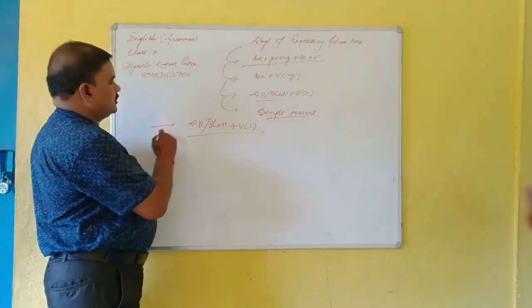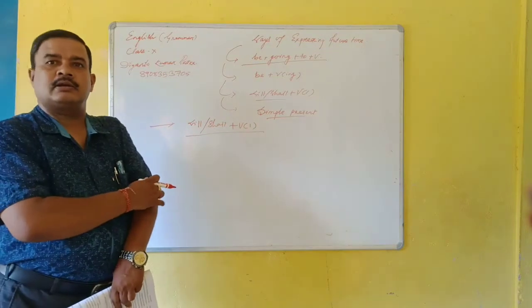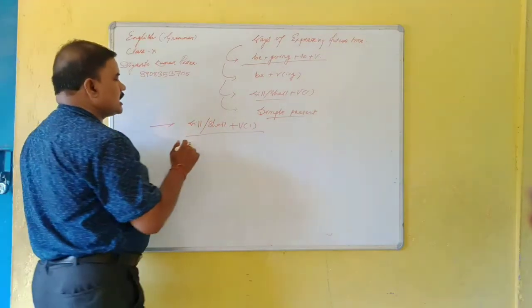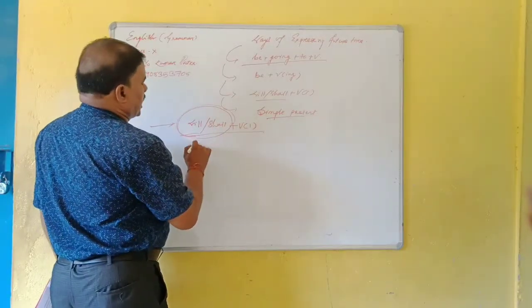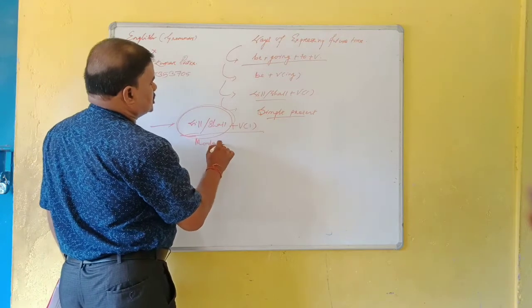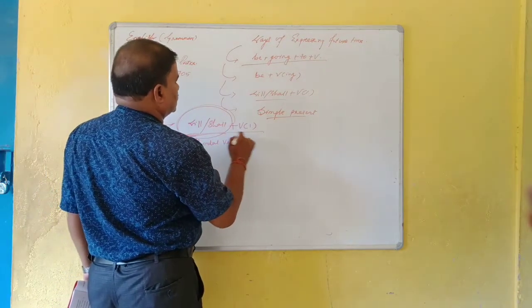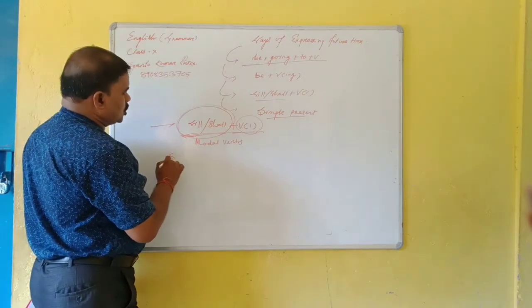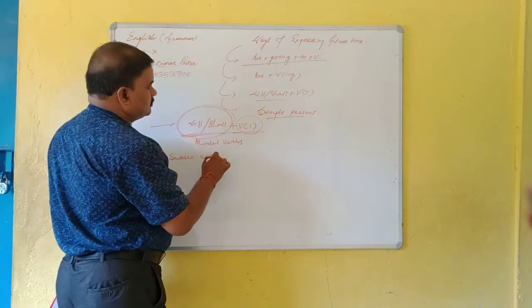Will, shall plus verb one. It means these are modal verbs. So this one, verb one. It is for sudden action. We use it in sudden action.